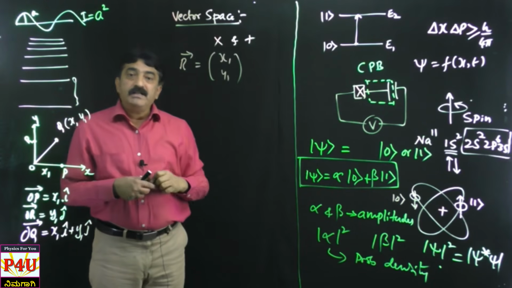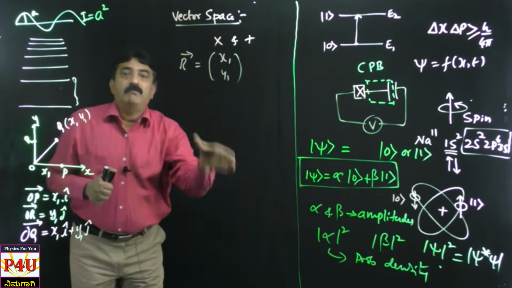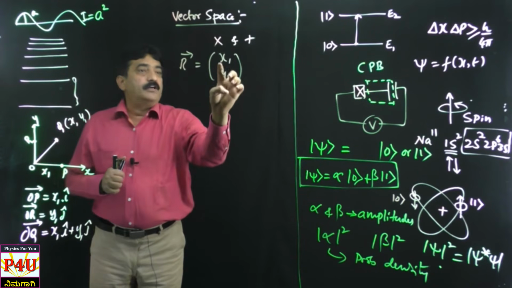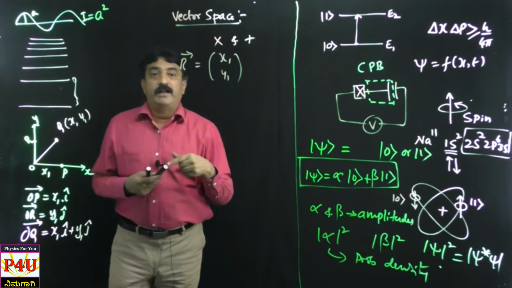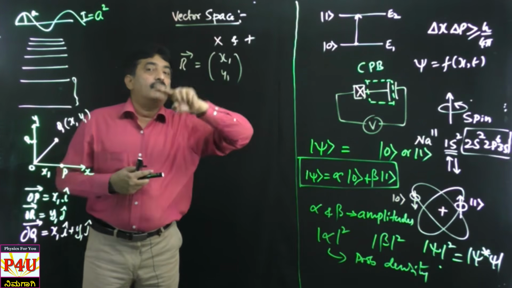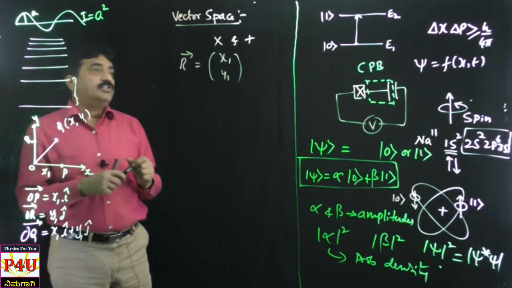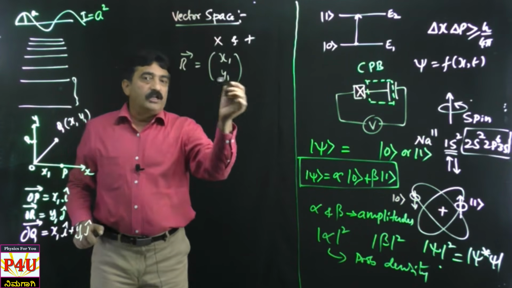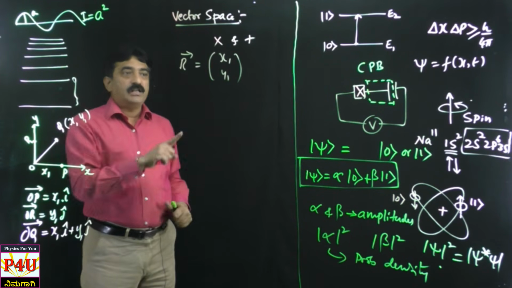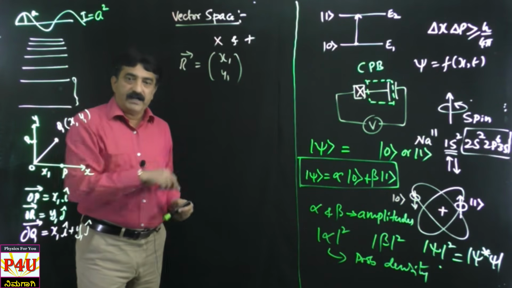That means in vector space we represent the parameters in column vectors, and the number of terms in the column represents the dimension. Dimension here is not the number of rows and columns, since it is a single column only. Here dimension means the number of elements appearing in that single column. If only two terms appear, it is two dimensional. Three terms appear, three dimensional. N terms appear, n dimensional.